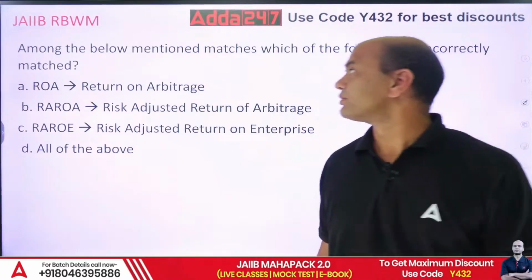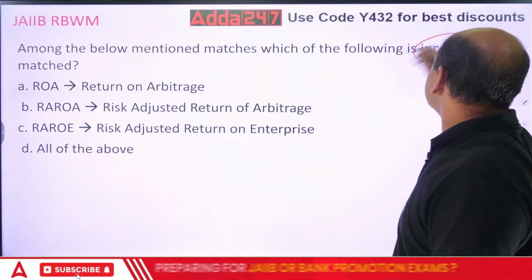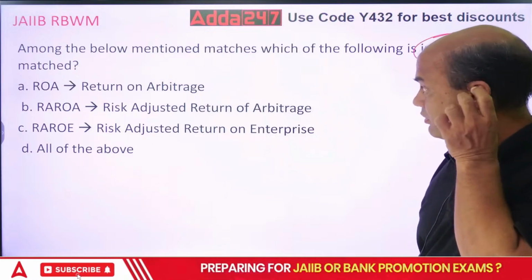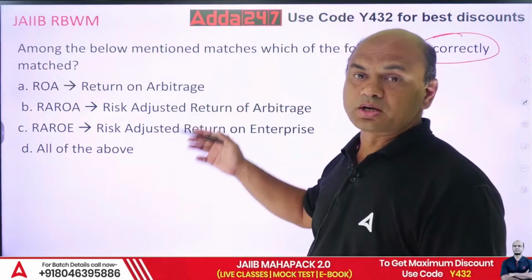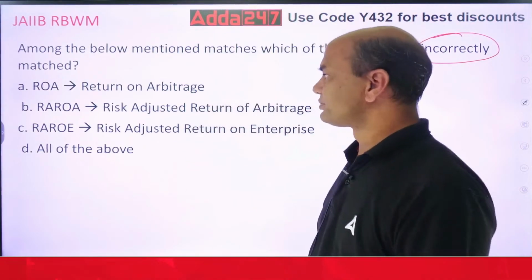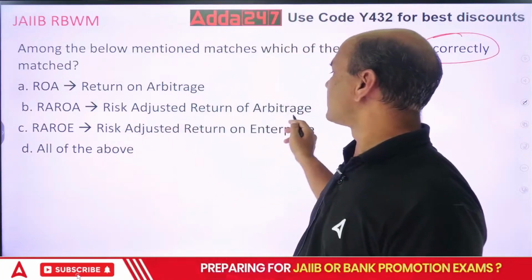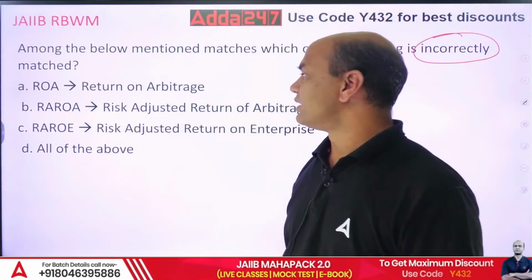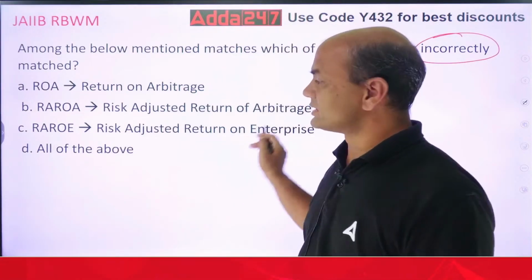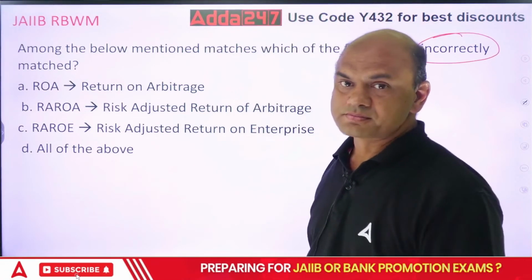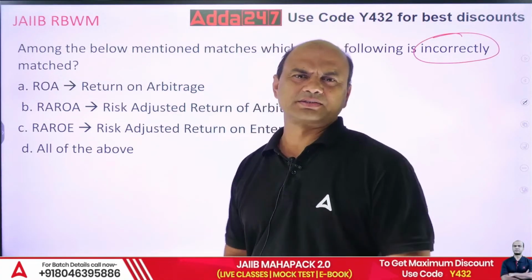Among the following mentioned matches, which of them is incorrectly matched? Which of them is incorrect? So let's see. ROA equals return on arbitrage. ROA equals risk adjusted return on arbitrage. ROE equals risk adjusted return on enterprise. Just now we have done all these things.